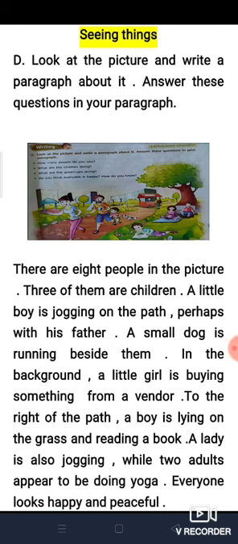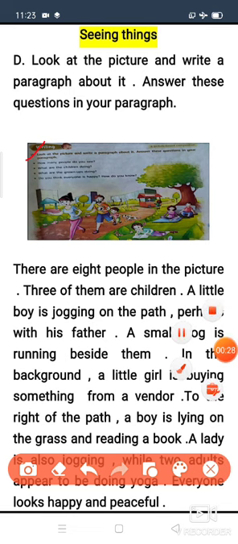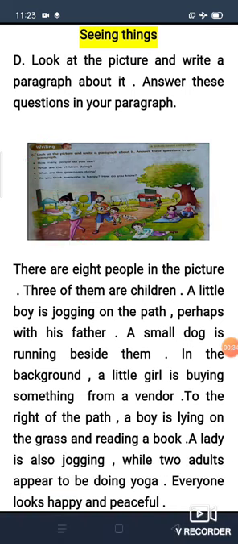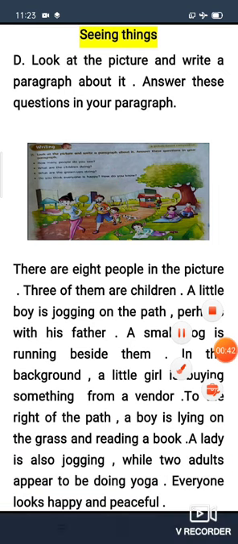So children, in the previous class we had done the exercise of that poem Seeing Things, but one number remained on that day. That is question D, writing 1. Look at the picture and write a paragraph about it. Answer these questions in your paragraph. Here some questions have been asked related to this picture, and we have to write one paragraph with the help of these questions. Okay, so let us start children.